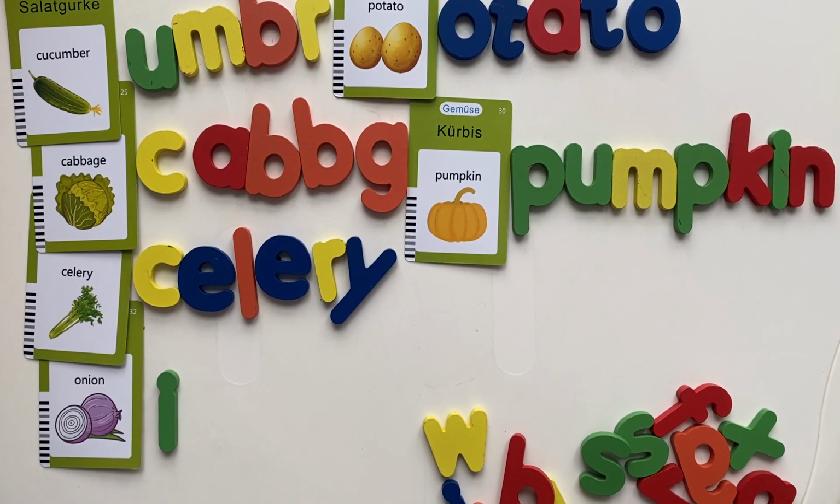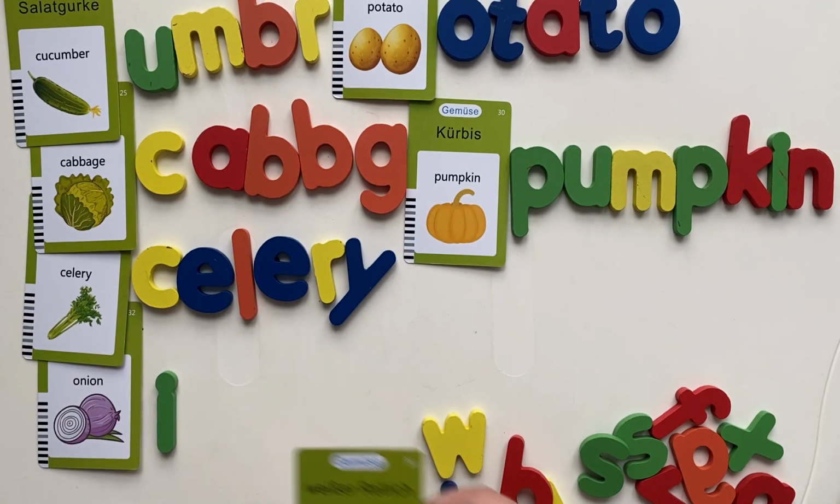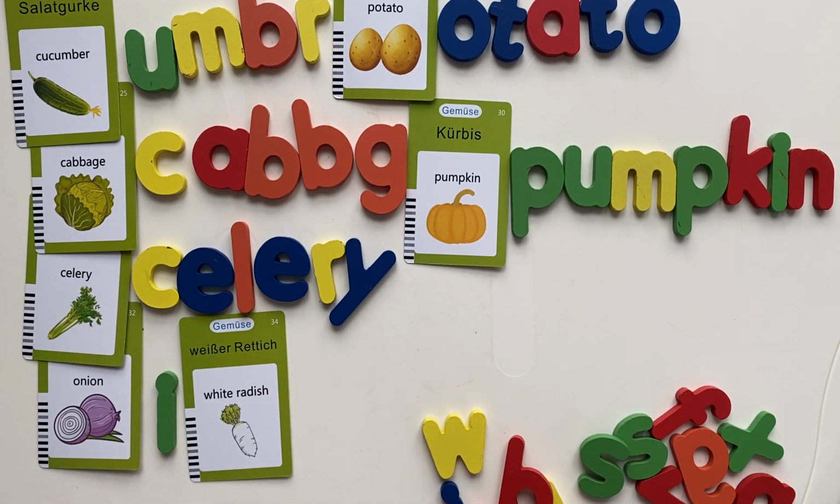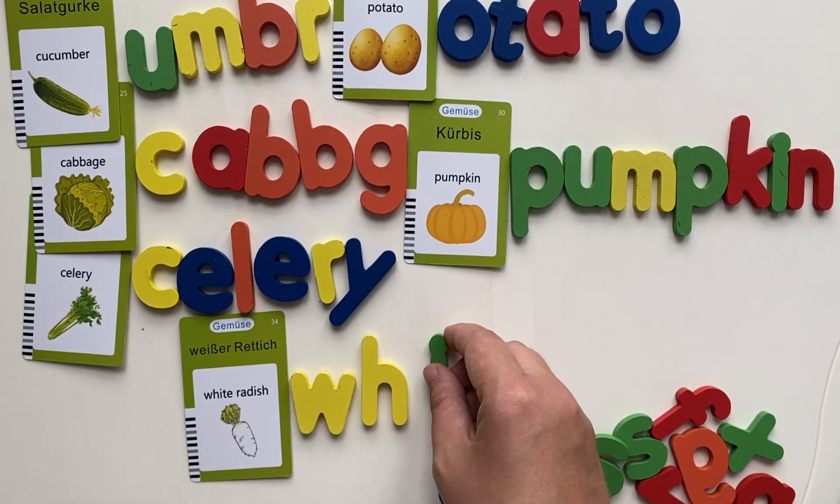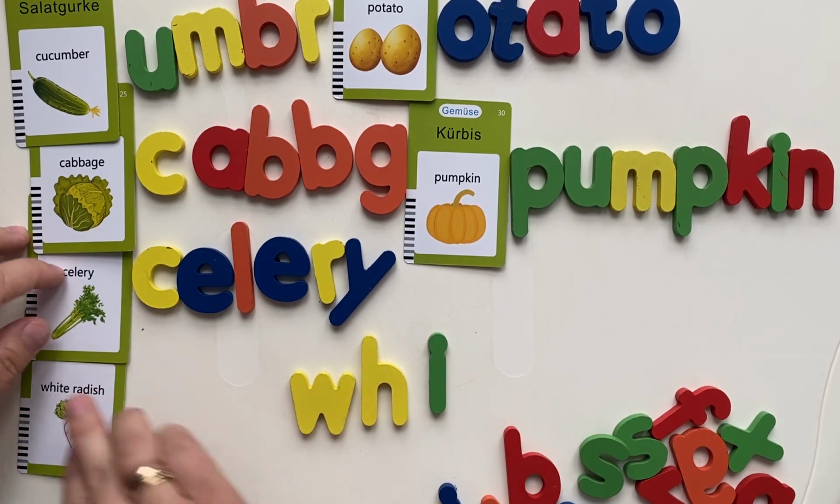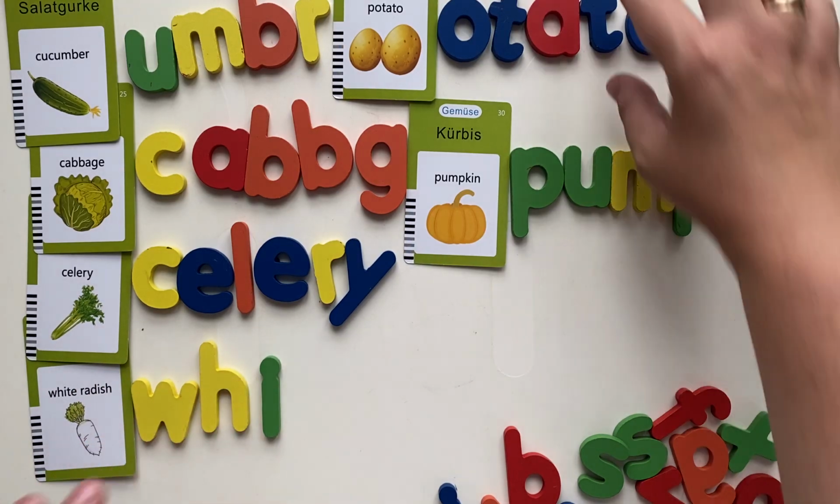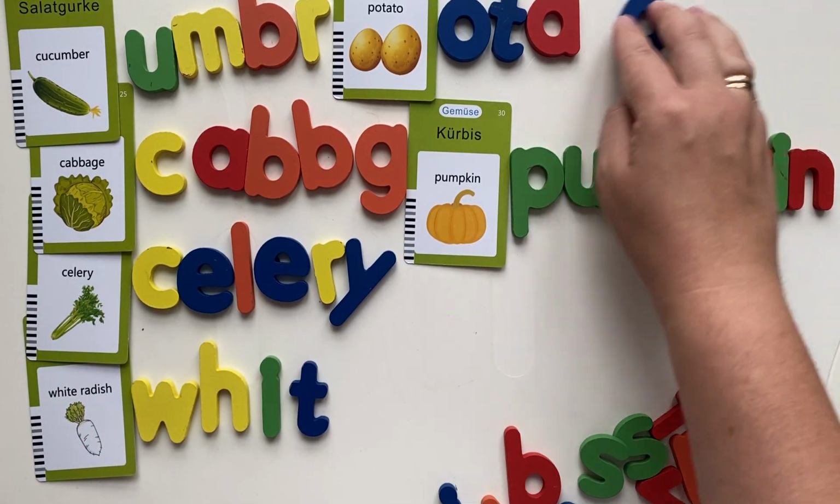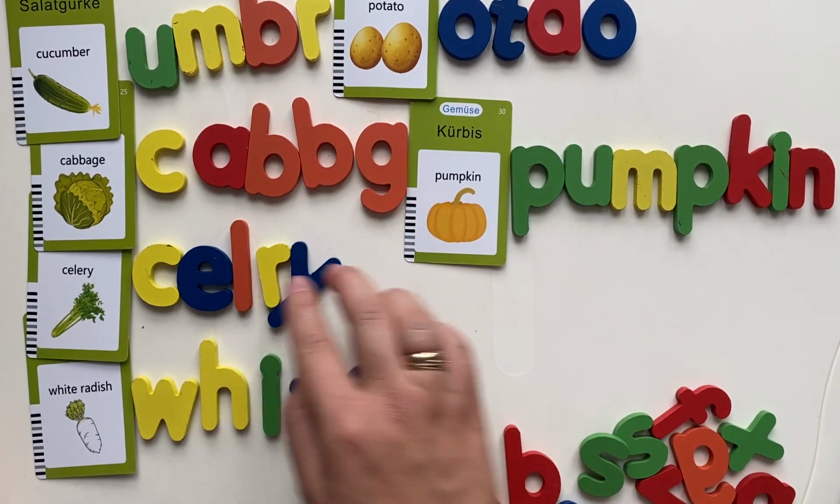Next one is going to be white radish. It consists of 2 words, so it's gonna be a long one. So first we need W. We have it. H. We have it as well. I. We take from our onion. We flip it. I'll show you what we have there. So white. T. E. Here's E.